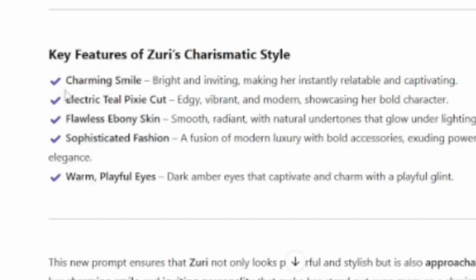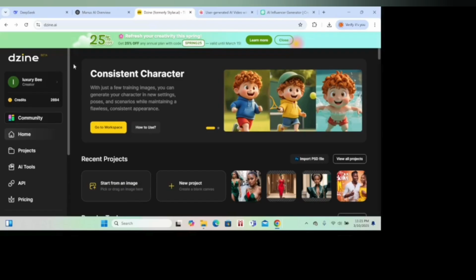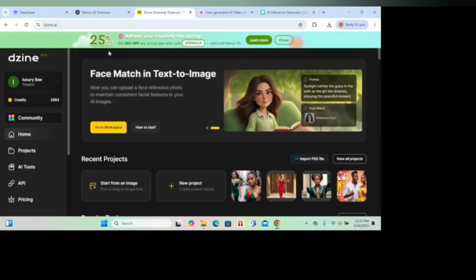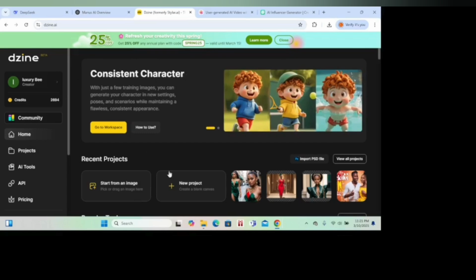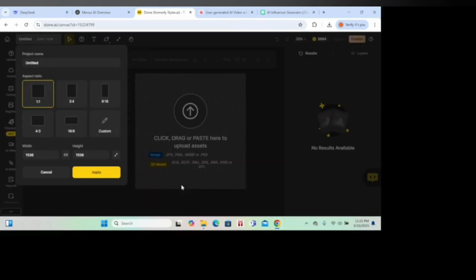So we're going to take the prompt here, and then the next AI application that I normally use is called Design AI. It was formerly known as Stellar AI, and this one is my favorite because it has a lot of styles that can help you in different ways, and it also has amazing features whereby you can turn your AI image into a video, and it's going to be amazing. I'm going to show you in a little while.